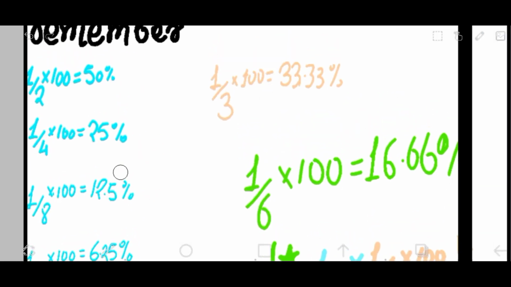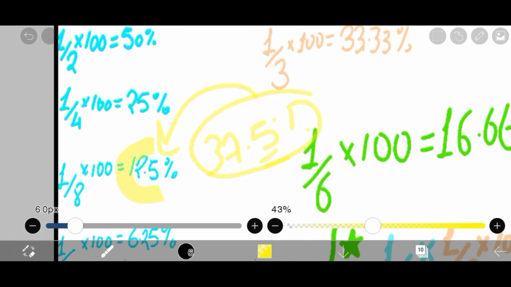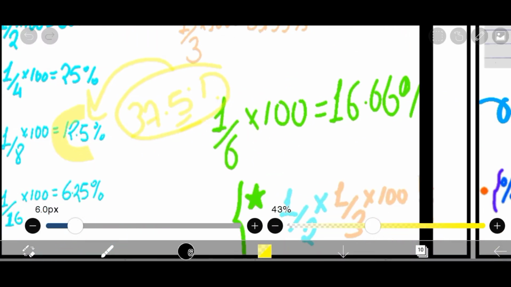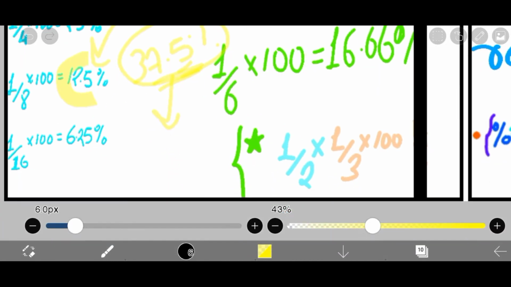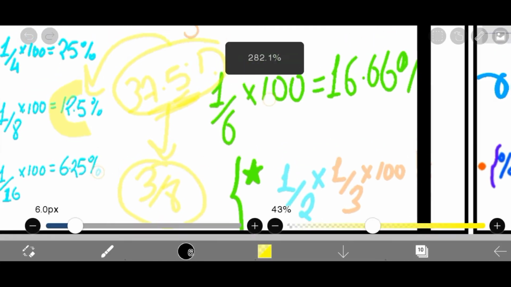Here the catch is, if you remember 12.5, anything will be a multiple of 12.5. For example, multiplied by 3, we get 37.5%. So if any question asks about 37.5%, we can directly jump to 12.5 and just multiply by 3. If a question is dealing with 37.5%, you need not calculate 37.5 by 100. You can just directly write it as 3 by 8. I hope you're understanding what I'm trying to say.